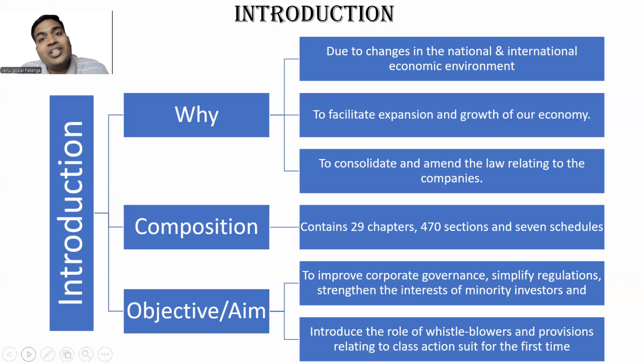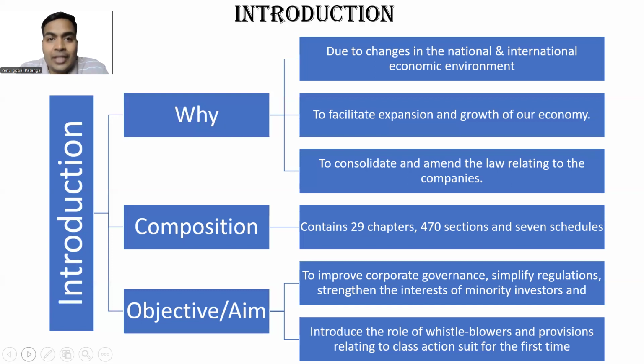The changes in the national and international economic environment, and a fast growing economy. For every change, they cannot go to parliament. The ministry should have the power to change the rules. There are scams and scandals happening, so stringent rules and stringent action have to be taken. Also, expansion and growth of the economy, keeping not only past and present but also future in consideration, and to consolidate and amend the multiple laws prevailing in the country. This is why the Companies Act 2013 was brought. Composition: 29 chapters, 470 sections, and 7 schedules.